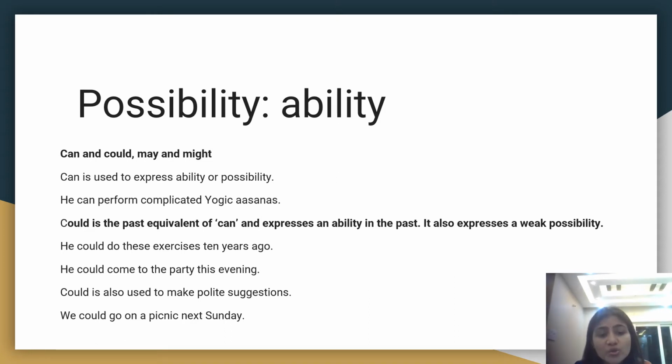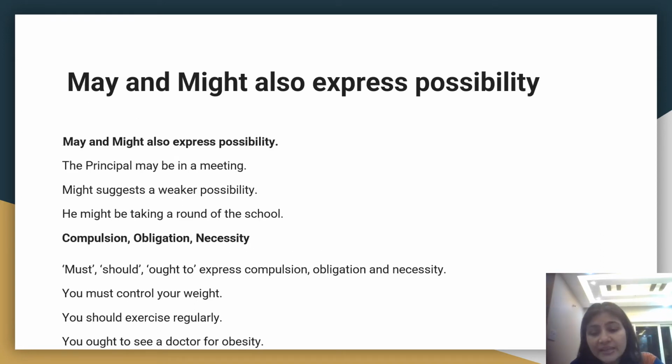Could is also used to make polite suggestions. We could go on a picnic next Sunday. So you are giving a suggestion that we could go on a picnic next Sunday. We said that can expresses possibility, but may and might also express possibility. If I say the principal may be in a meeting, we don't know, so it's a possibility that the principal may be in a meeting. On the other hand, might suggests a weaker possibility.